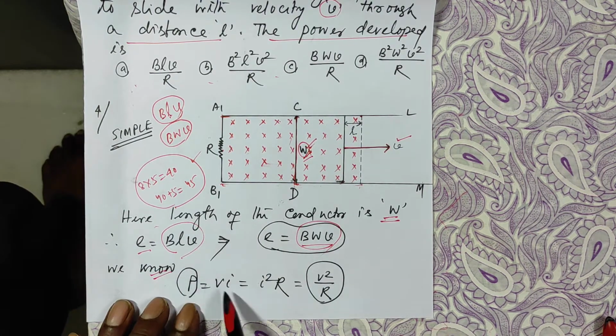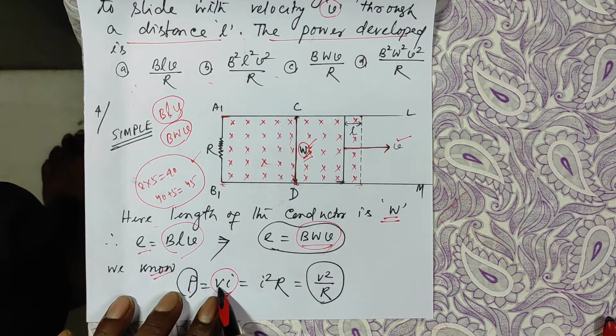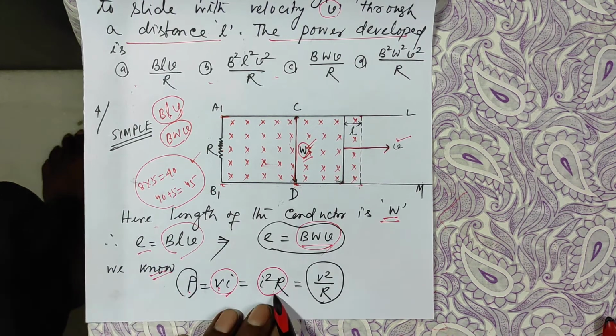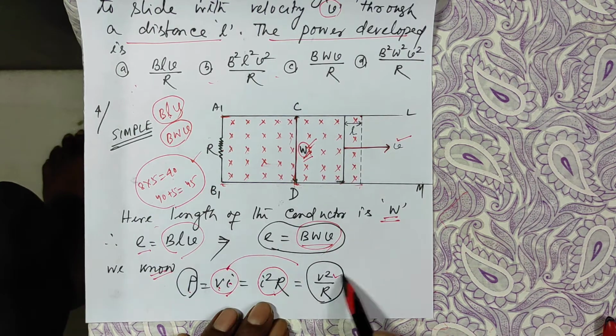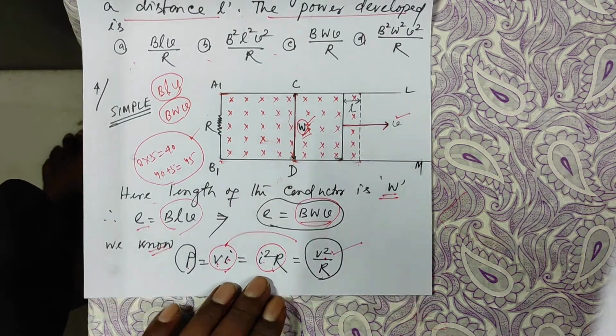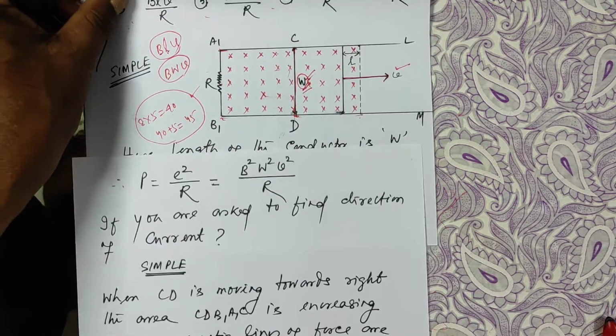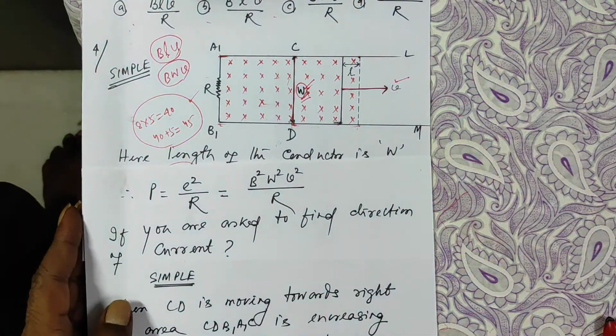And power is equal to VI, and V is equal to IR, so power is equal to I square R. For I, if you put V by R, this becomes V square by R. These are the three different expressions which I explained in current electricity.